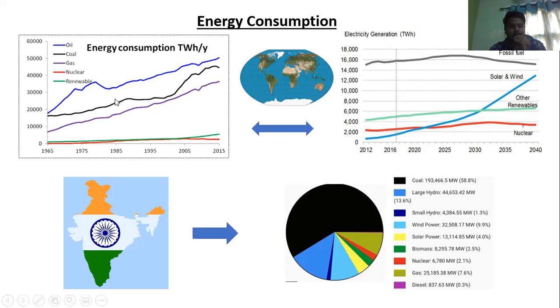Now coming to India, if you look at this bottom figure, coal is dominating. Coal is the major energy resource, almost about 58.8%. Of course, other energy resources are there, like large hydro, small hydro, wind power, solar power, biomass, nuclear, gas, diesel. Among all these energy resources, coal is the highest at around 58.8%.